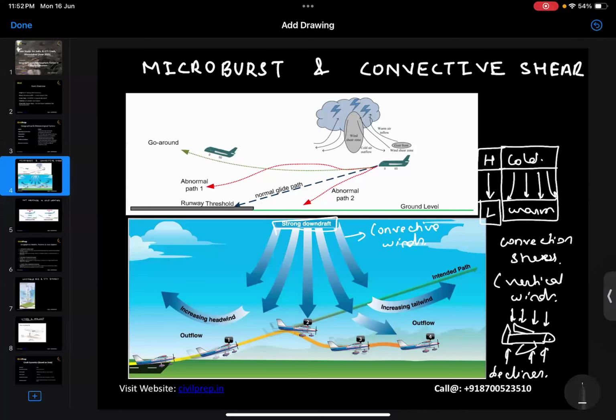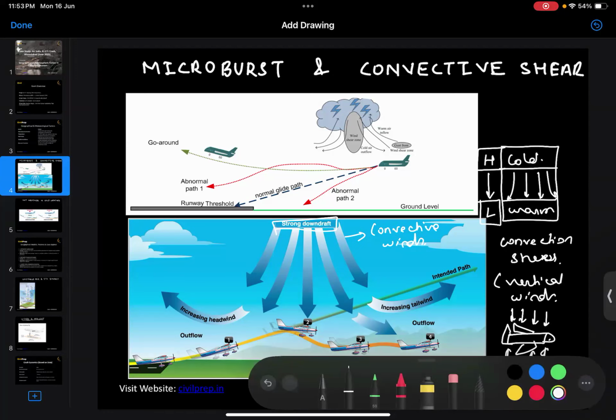It declines, and a high amount of thrust, power, is required for the aircraft to take off, but here it is opposed by this convection type of winds. This is seen from both the diagrams. So what will happen?